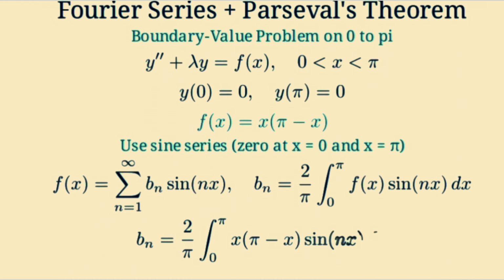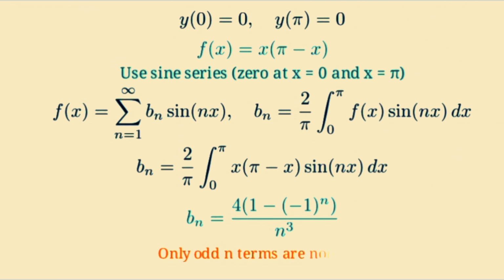Now we compute b sub n for f of x equals x times pi minus x. We will set up the integral carefully, then simplify it. We will not do every integration detail on screen, but we will show the clean result. After integration by parts, the coefficient simplifies nicely.